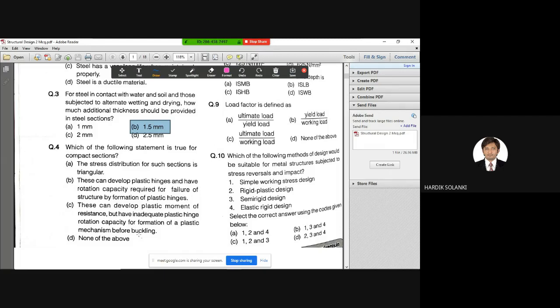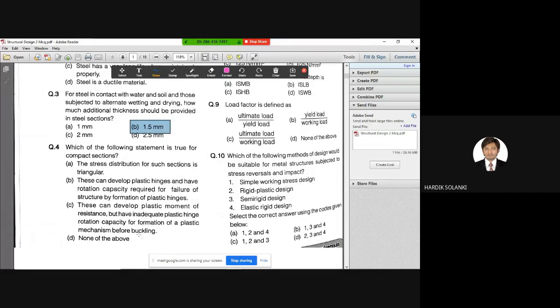So this required some fundamental knowledge. Those who have read the IS codes, IS 800 2007, will be able to answer this, but I'm sure there are very few who have gone through the IS codes. Right, so quickly move forward because these are just the statements. There is no explanation to this.